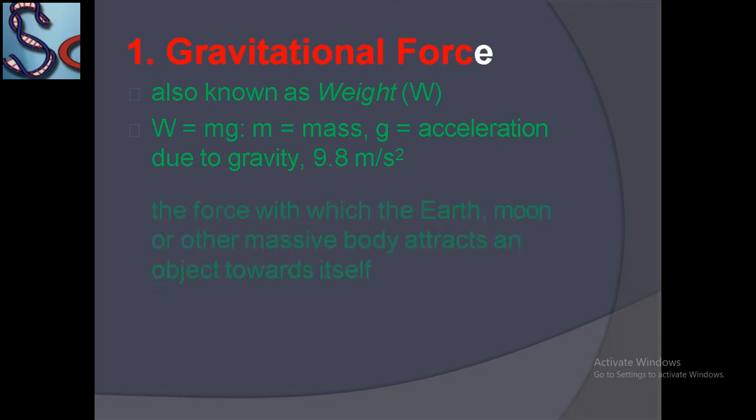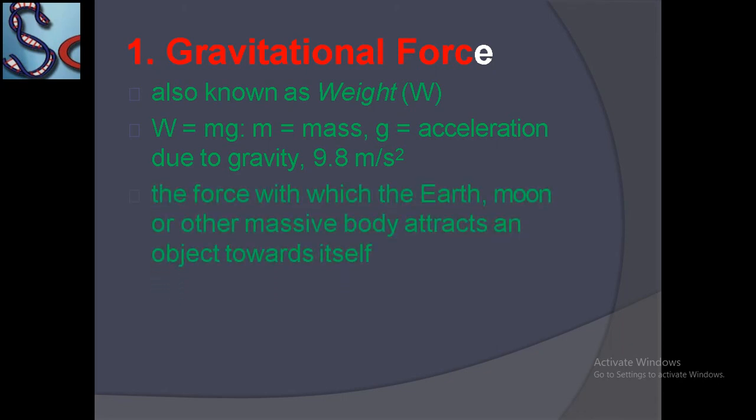The force with which the Earth, Moon or other massive planets or bodies attract another body towards itself is called gravitational force.